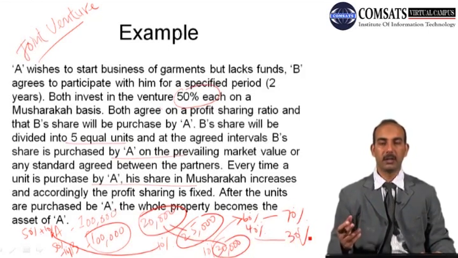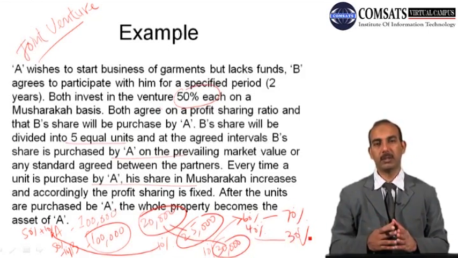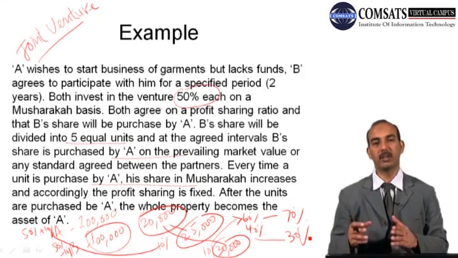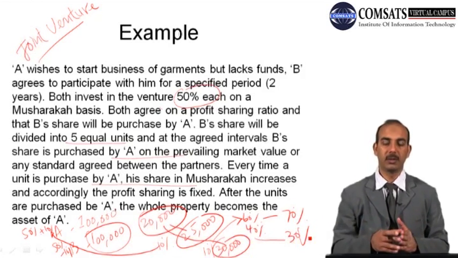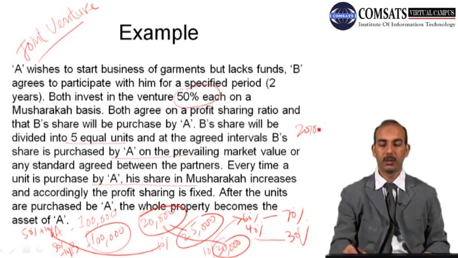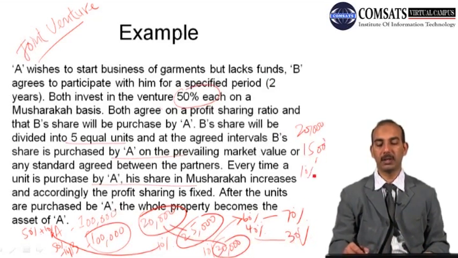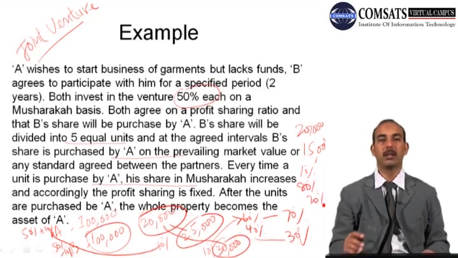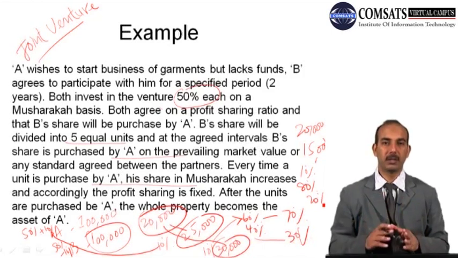And then after that, when the next unit is purchased by A, its market price might be less than the original value. So if the original value was 20,000, the market price might be equal to 15,000. So in that case, this 10% will again change the ratio to 80% and 20%. And this is in case of joint venture.